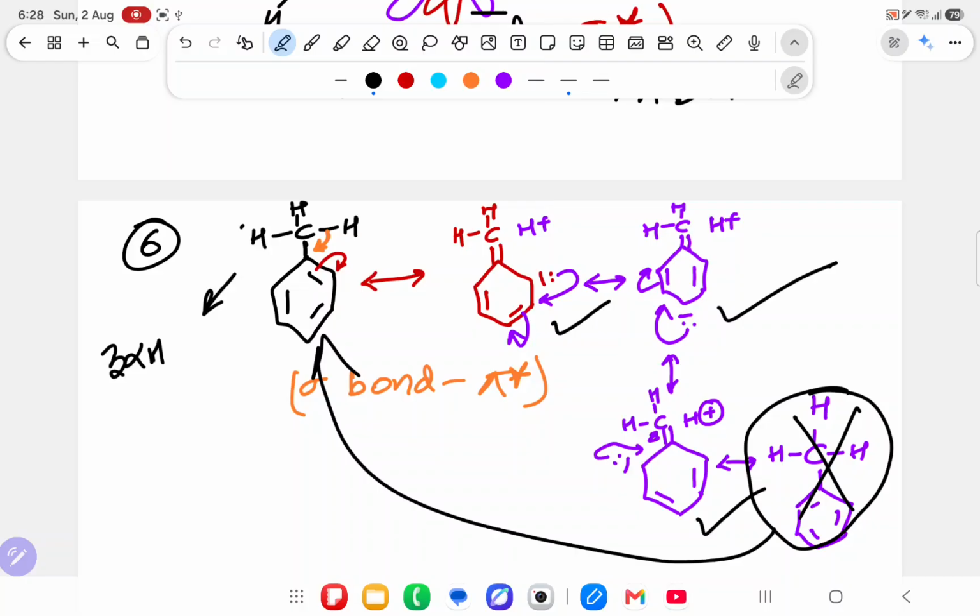First of all, atomic orbital overlapping is sigma bond to pi. This I understood. But whenever one alpha hydrogen is going inside, it will do resonance 3 times.